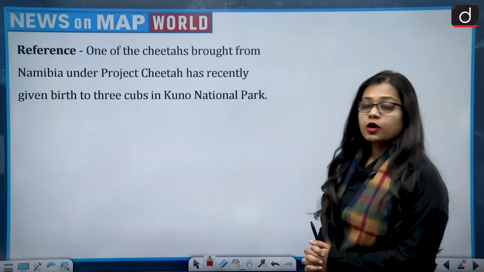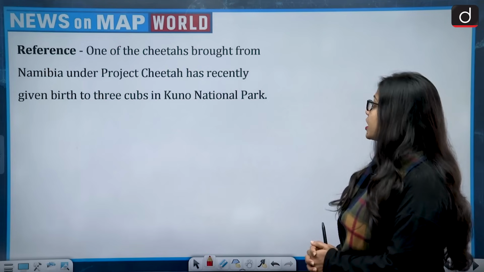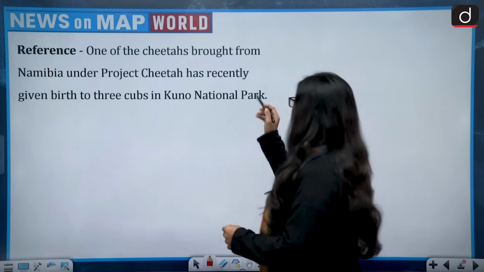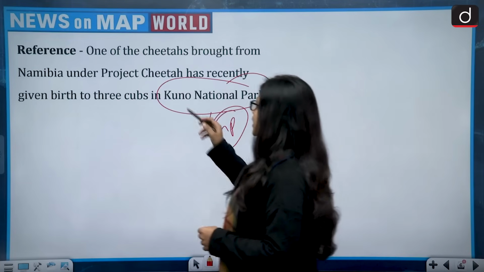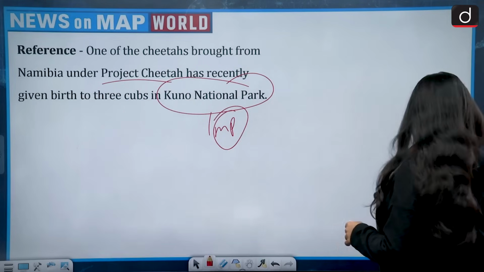The reference talks about one of the cheetahs brought from Namibia under Project Cheetah has recently given birth to 3 cubs in the Kuno National Park. Kuno National Park is situated in Madhya Pradesh, and then it talks about Project Cheetah. So let's see the question.